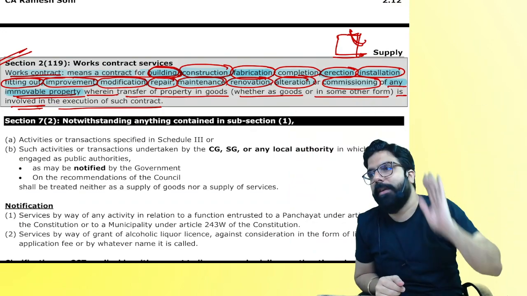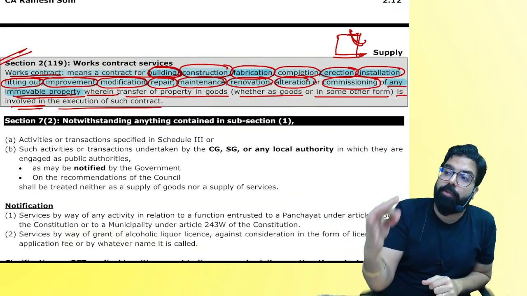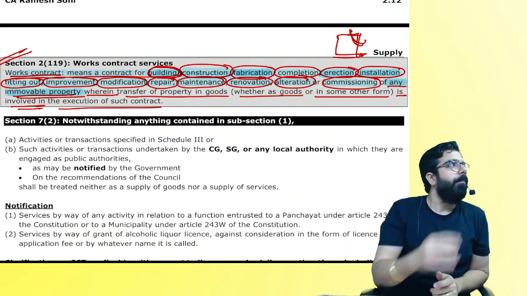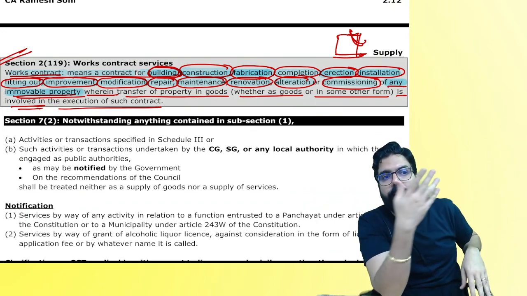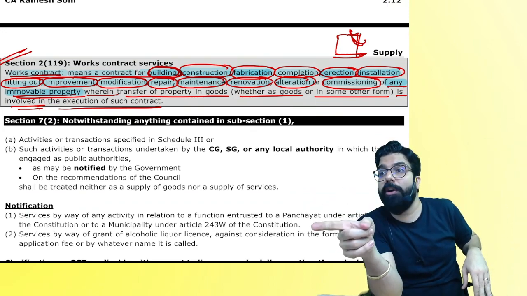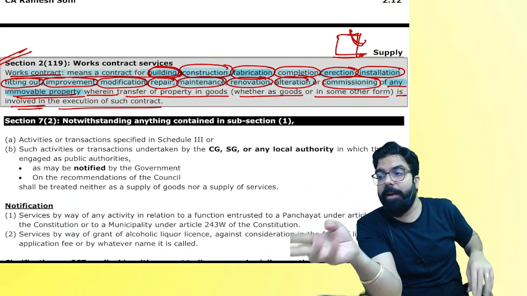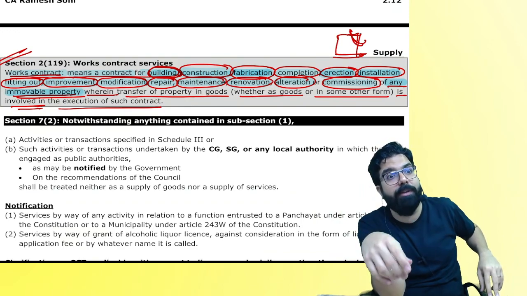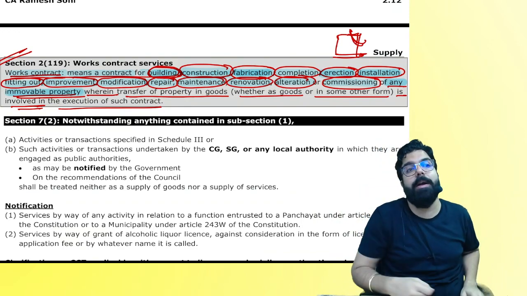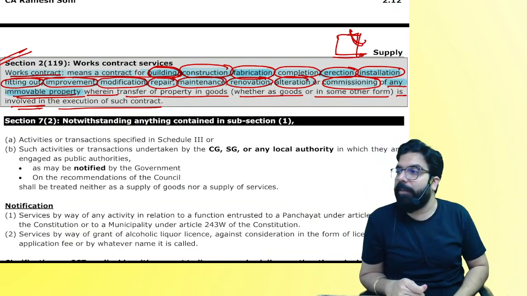Works contract service. Now, in that service, okay, AC was not working. Is AC movable or immovable? Attached to the building, immovable. You got your labor, you got the material, you repaired the AC. You will give me a bill of works contract service, or a separate bill for material and a separate bill for labor? Works contract service. Are we clear?